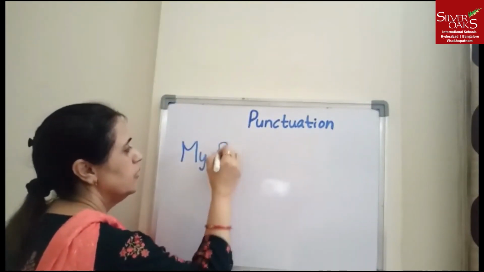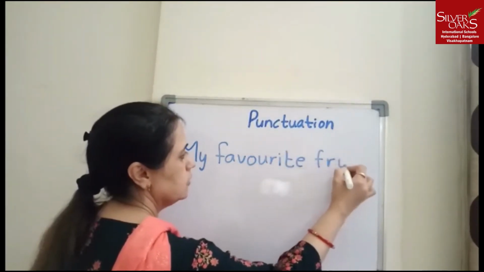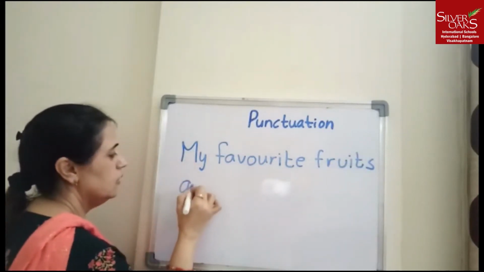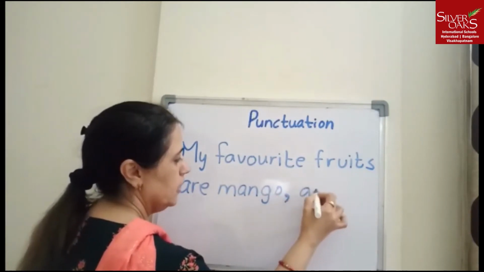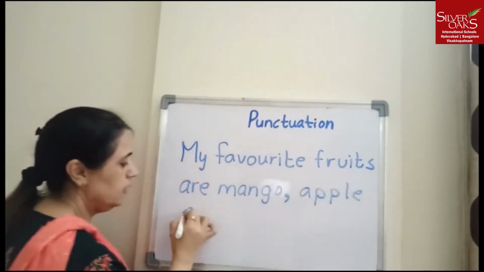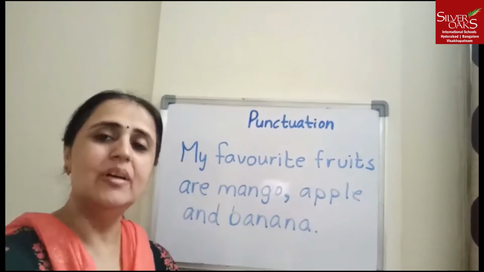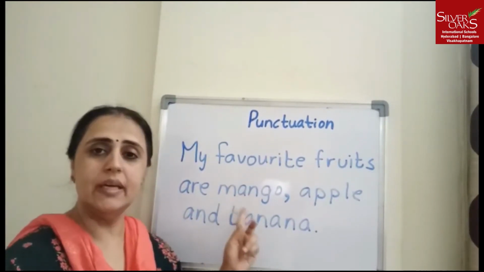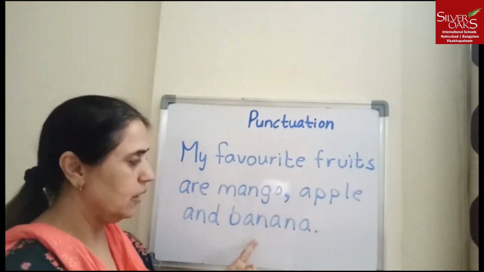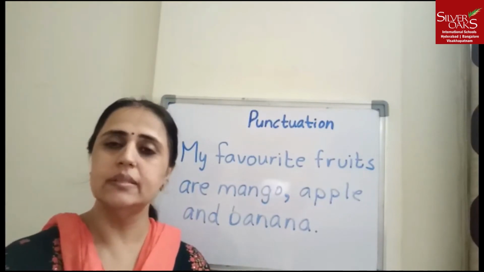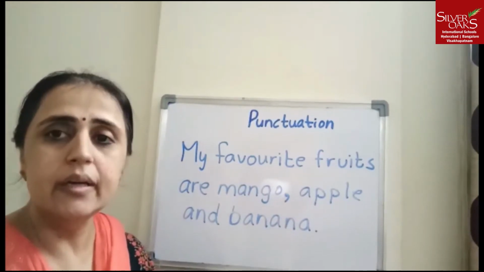My favorite fruits are mango, apple and banana. So, how many fruits are there in this sentence? There are 3 fruits in this sentence: mango, apple and banana. When there are more than 2 things in a sentence, we use a comma to separate the things. Here is another example.